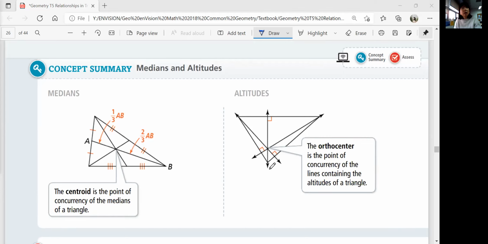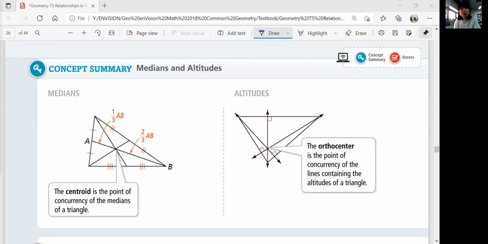3, medians and altitudes. So in this lesson, we learned that medians concur at a point called centroid, and it is 2/3 the distance from the vertex to the midpoint of the other side. Altitudes concur at the point called orthocenter, and altitudes must start with a vertex to make a perpendicular line to the opposite line.